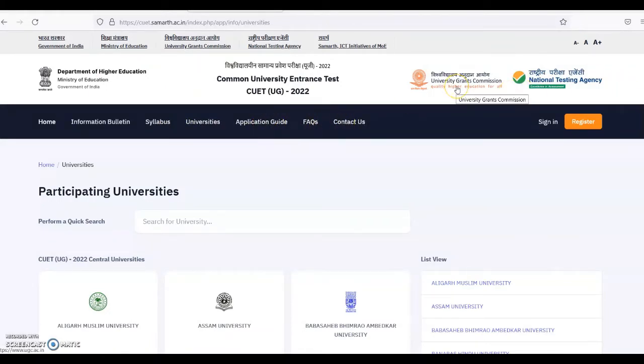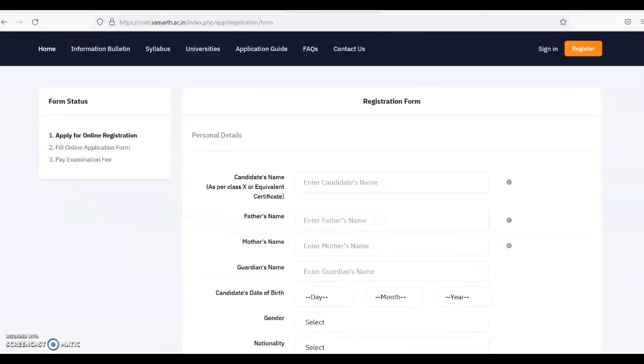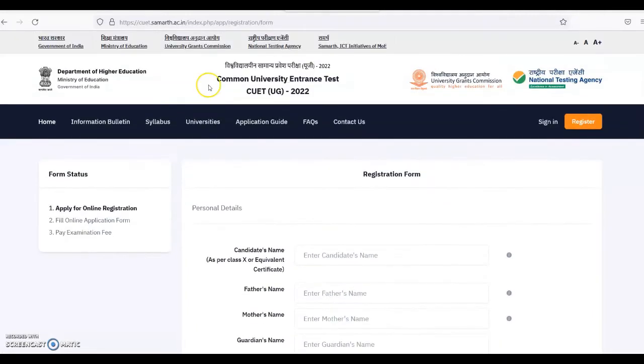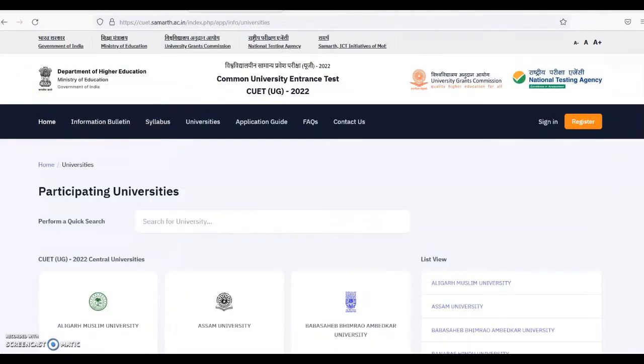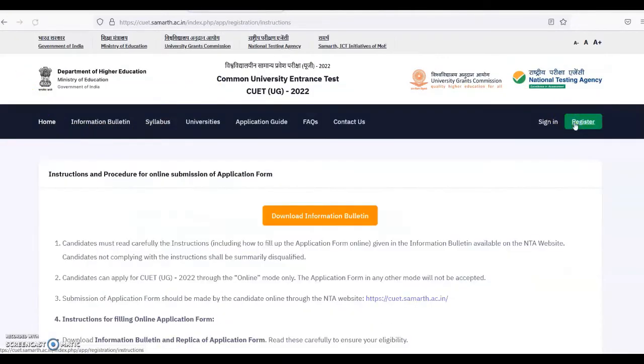For the application process, you have to register first. After registration, once you have registered, you can sign in. Right now you cannot sign in without the registration process. Once you click the register tab, you can see this page here. First of all, you will find the details like this. Once you click this page, you will see the option to download the information bulletin.